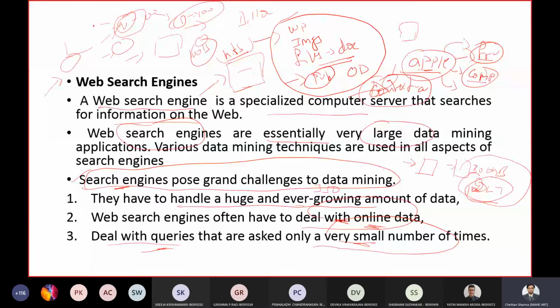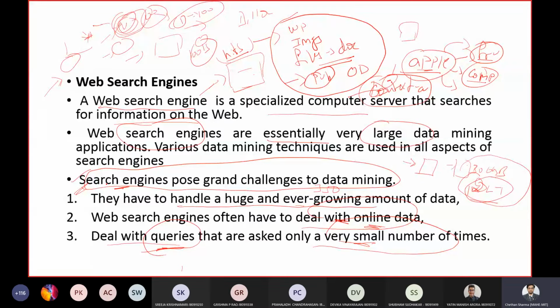I might be interested in a very unique keyword for 1 month because I have some work with this query, and after 1 month I might not be interested at all. So these queries or keywords which are rarely used, even those queries your search engine should take care of.